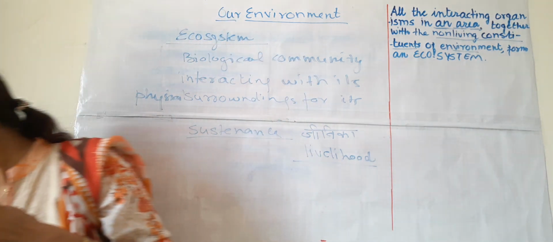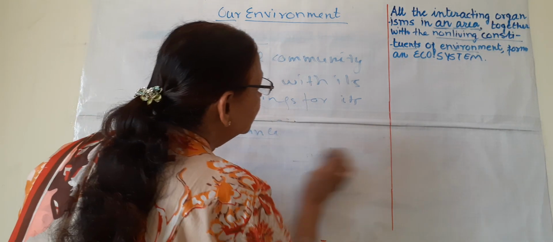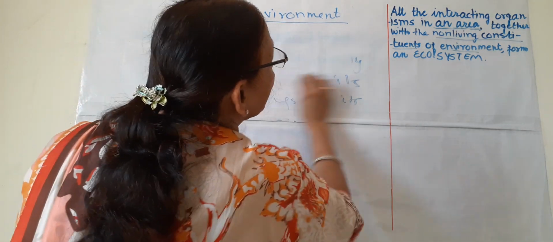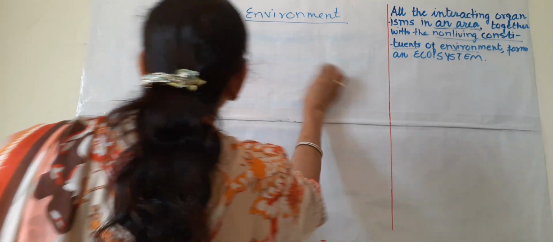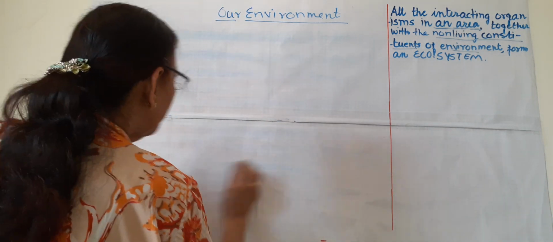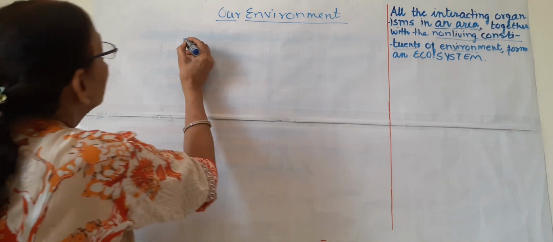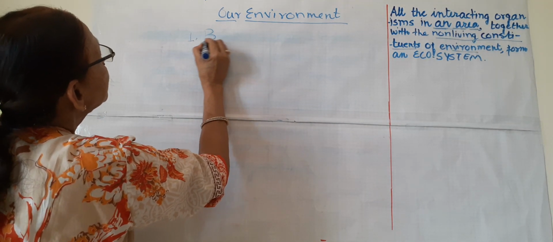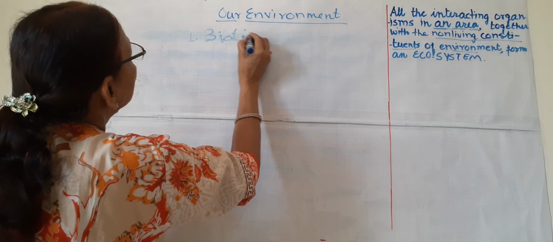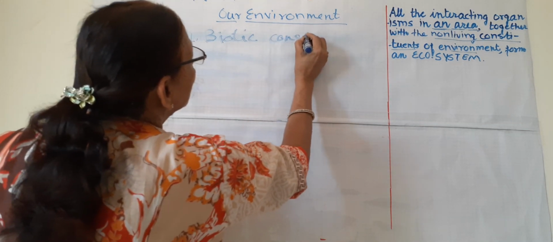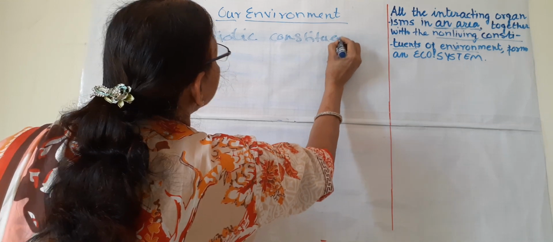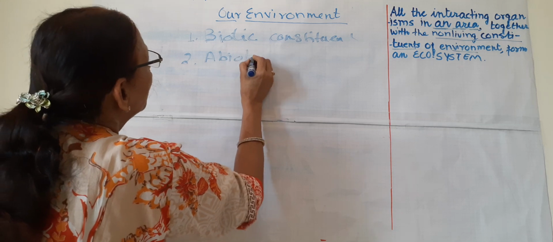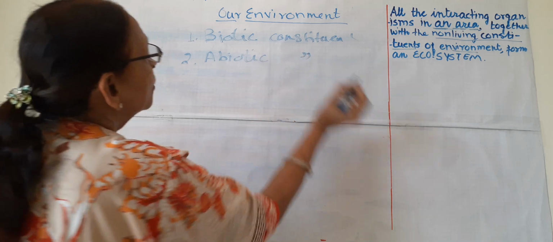What does it mean? It means that an ecosystem has two types of constituents. The first is the biotic constituent, and the second is abiotic, or we can say non-biotic, constituent.